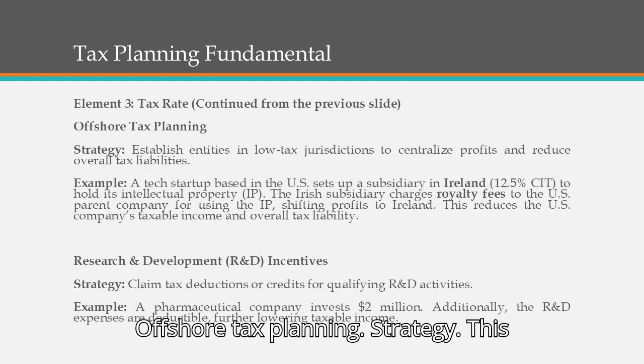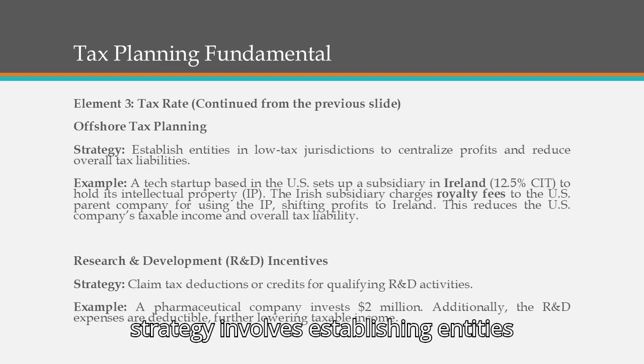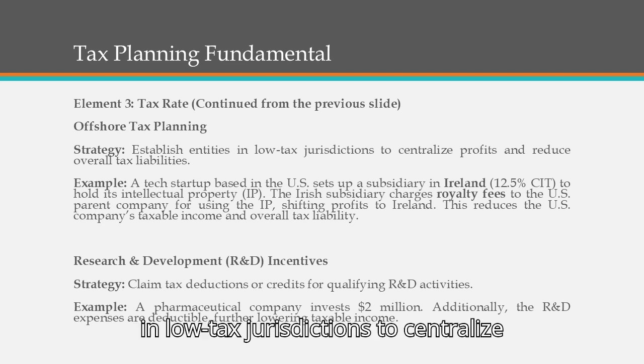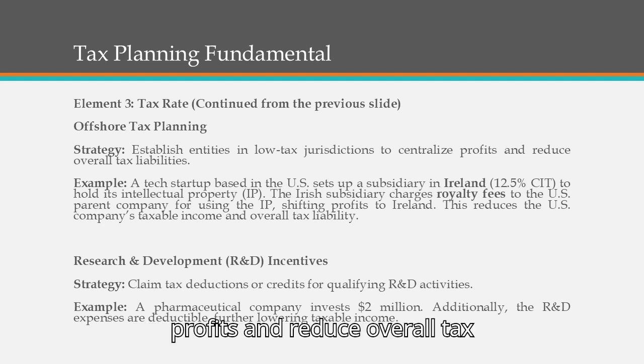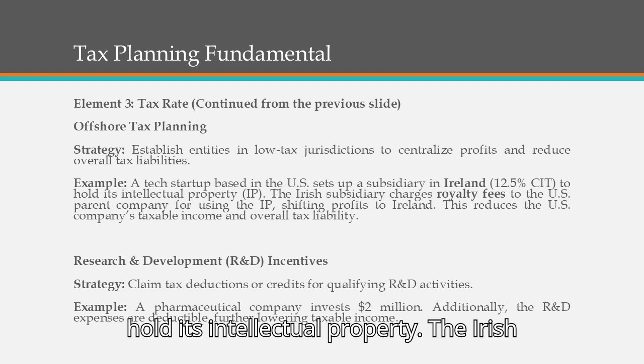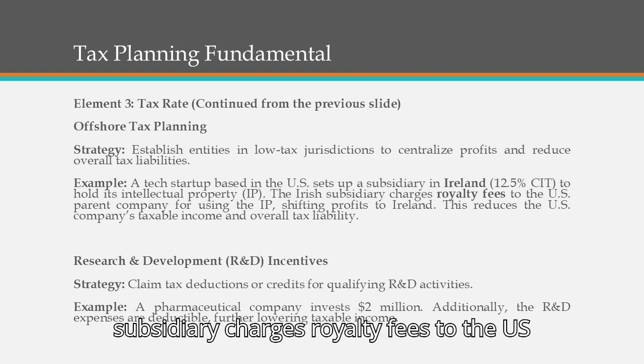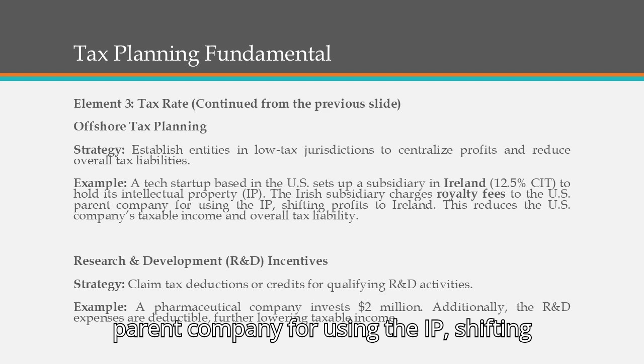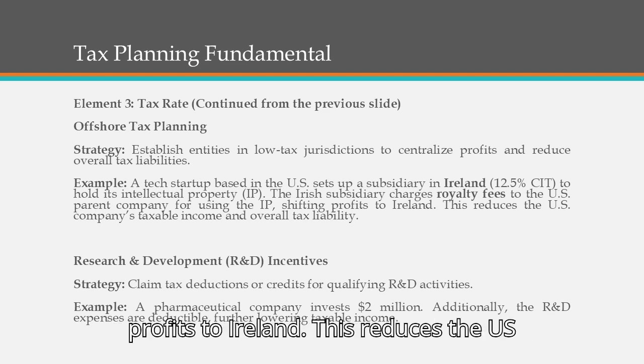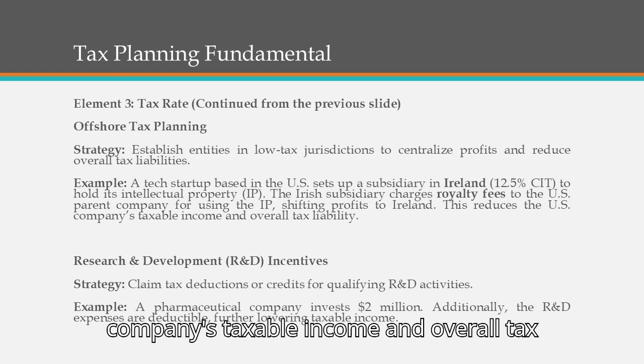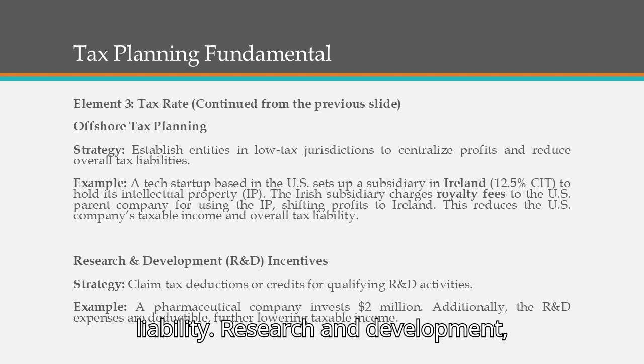Offshore tax planning. Strategy. This strategy involves establishing entities in low-tax jurisdictions to centralize profits and reduce overall tax liabilities. For example, a tech startup based in the U.S. sets up a subsidiary in Ireland, which has a corporate income tax of 12.5%, to hold its intellectual property. The Irish subsidiary charges royalty fees to the U.S. parent company for using the IP, shifting profits to Ireland. This reduces the U.S. company's taxable income and overall tax liability.